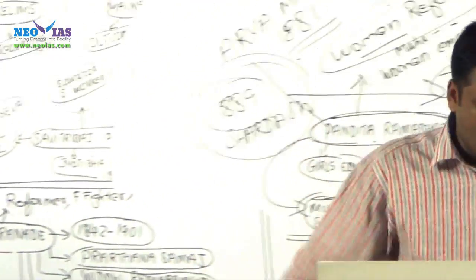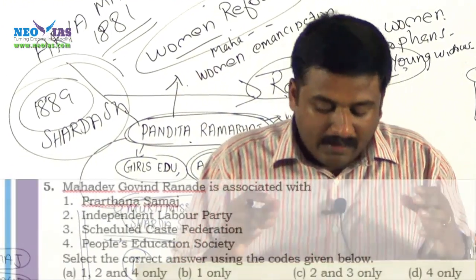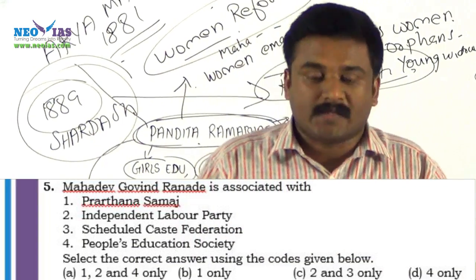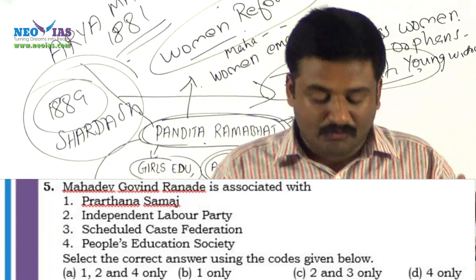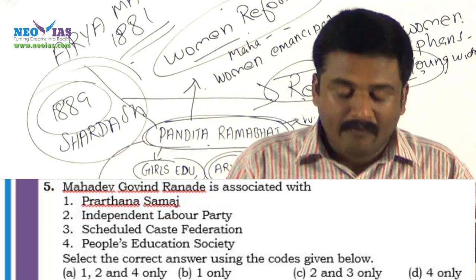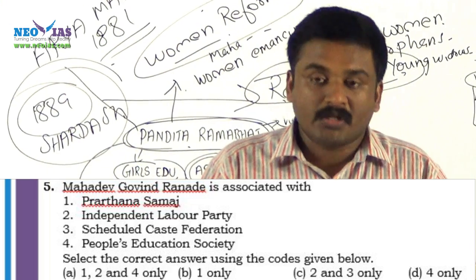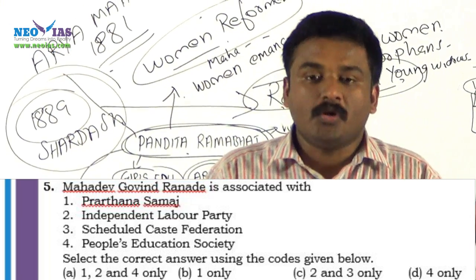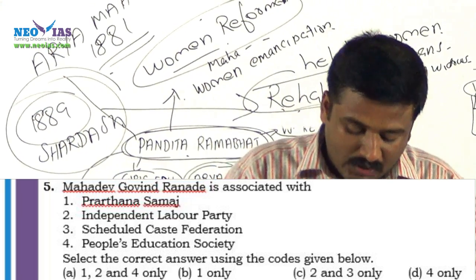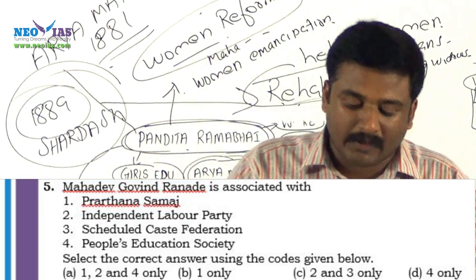Now you can check the question. Mahadev Govind Ranade is associated with the Prarthana Samaj. Of course, that is correct, we know. So just to go through the choices, A has 1, B has 1, but C and D do not have 1. So we will eliminate C and D. Now check the second statement, Independent Labour Party.